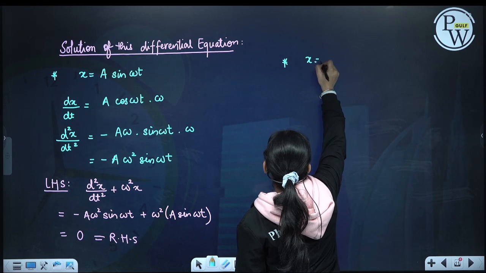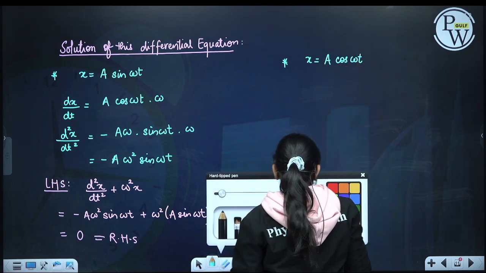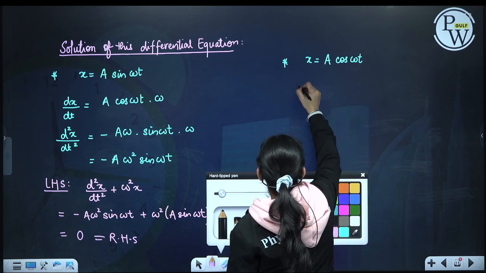Now let us check whether a cos omega t is a solution.